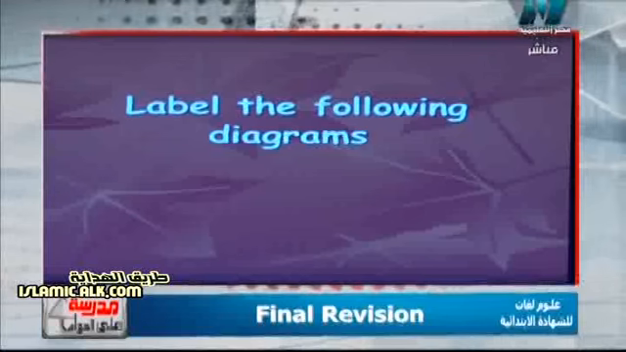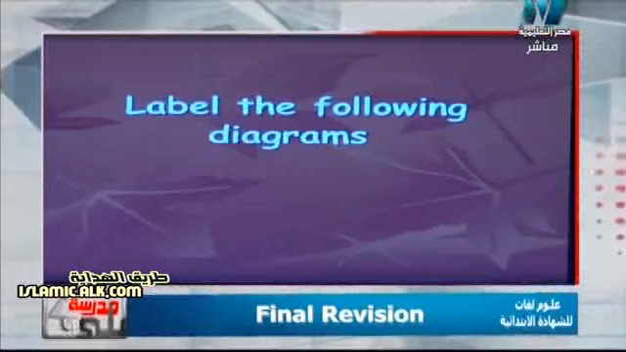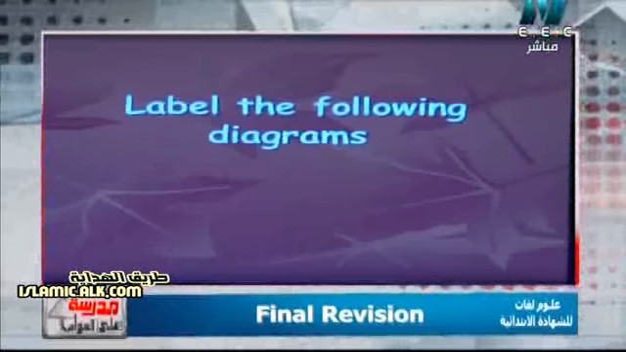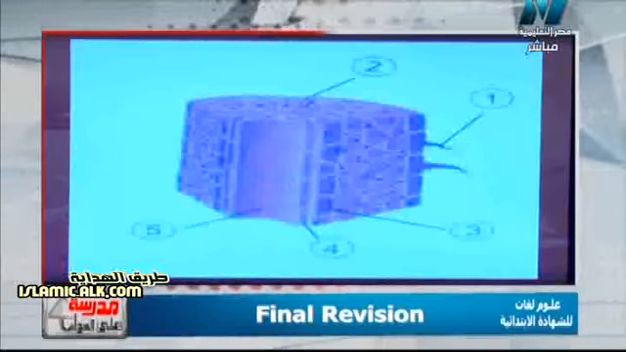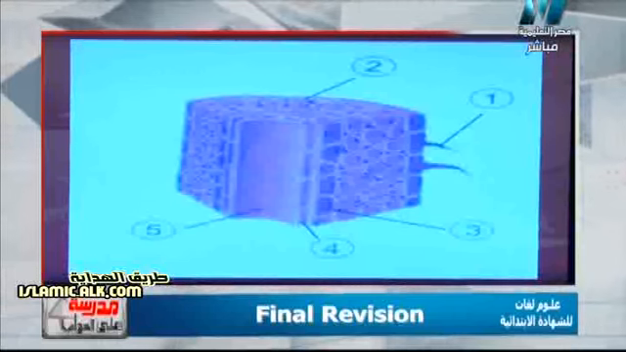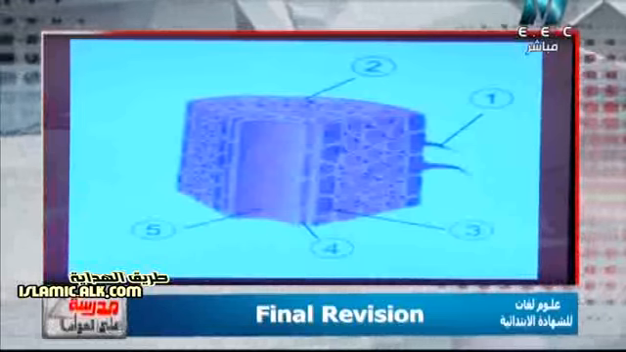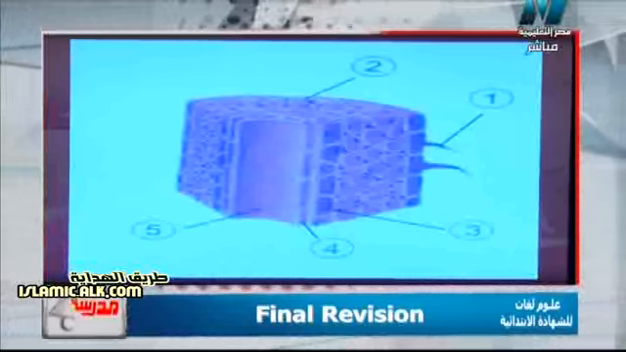So another question, and I know all of you like this question because it's an easy question and interesting at the same time. The question says: label the following diagrams. Here is the cross section of the root system, and I want to know what the diagram labels are.